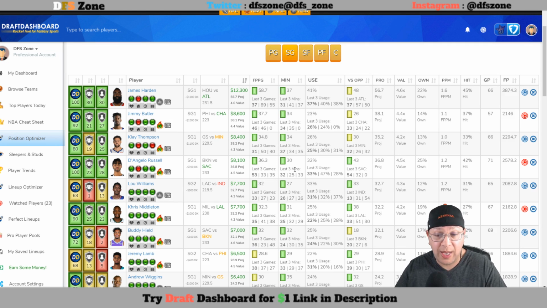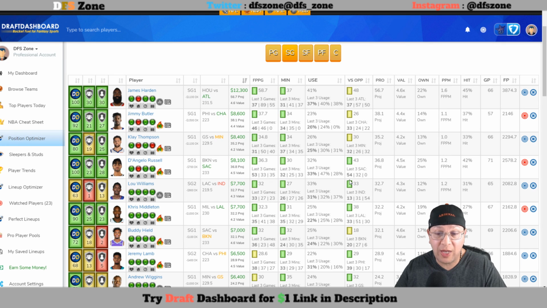The minutes are there for D'Angelo Russell. We know that. We know he's going to take more than enough shots. Takes easily 16, 17 shots a game or more, and takes about 4 or 5 threes on average. 32% usage rate. His usage rate has been through the roof. Anytime it's over 30%, that's through the roof, folks. So he's going to get a lot of time on the floor, a lot of opportunities to score.